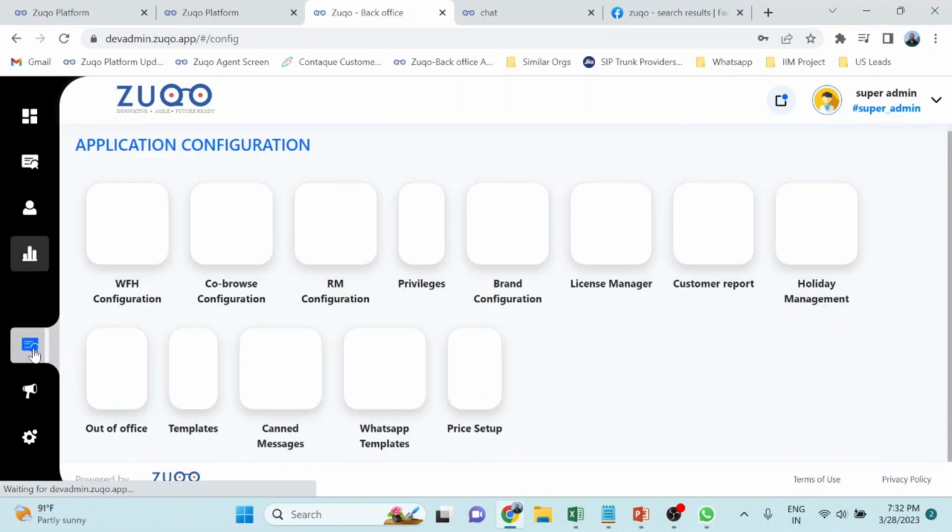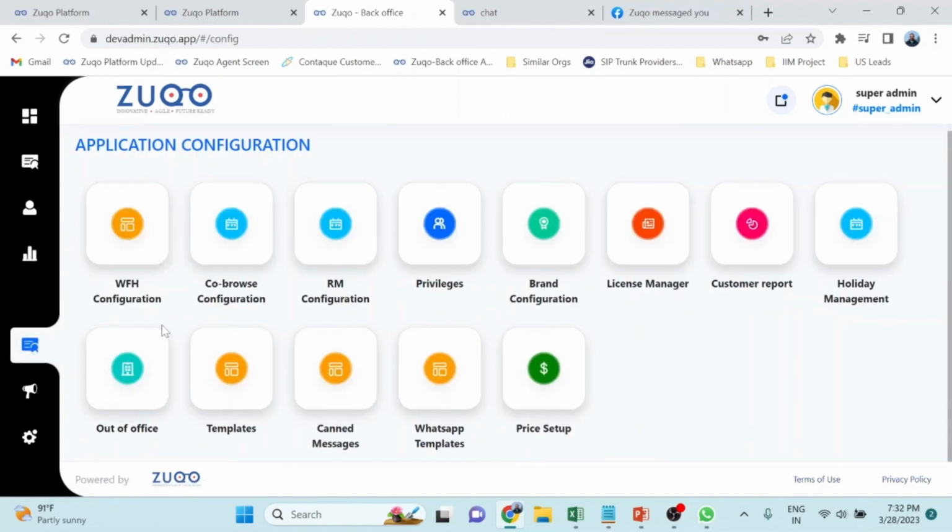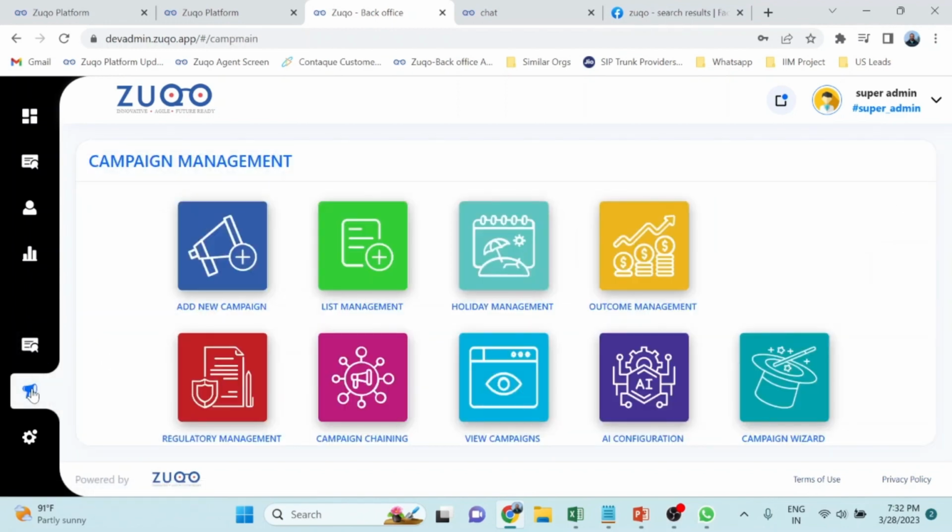One more important thing, obviously, this is the configuration where you can configure this entire platform. All those aux codes, reason codes, skill groups, all these things can be managed effectively over here. And this is the campaign manager.